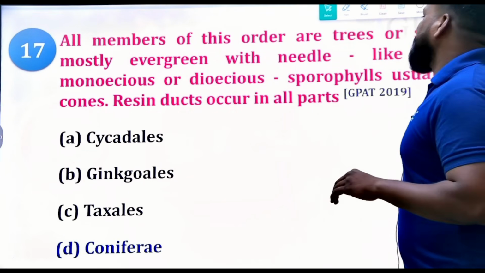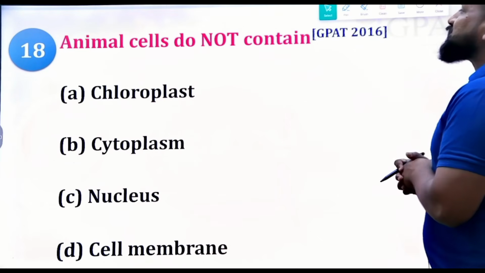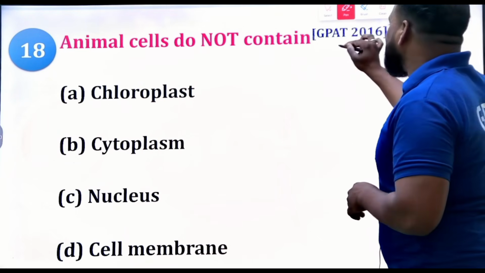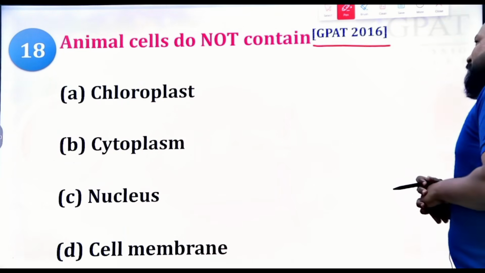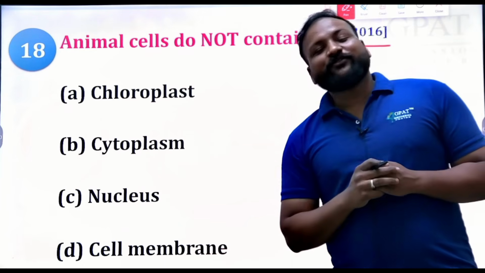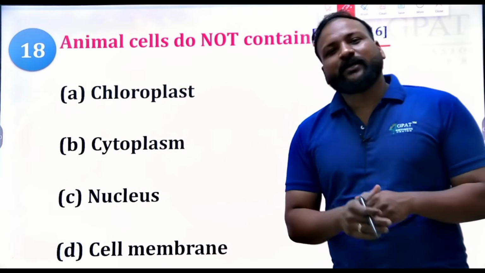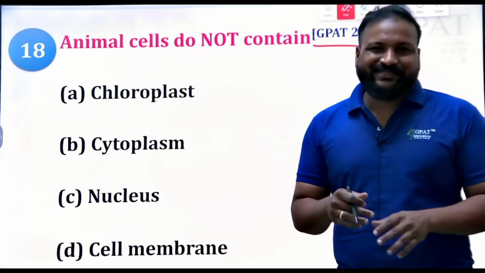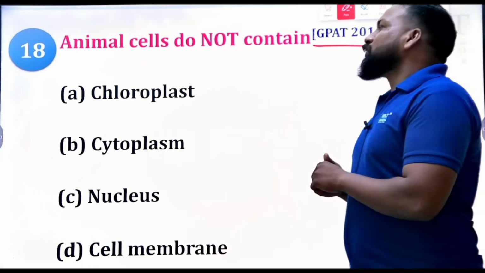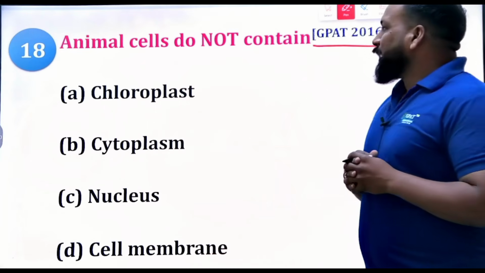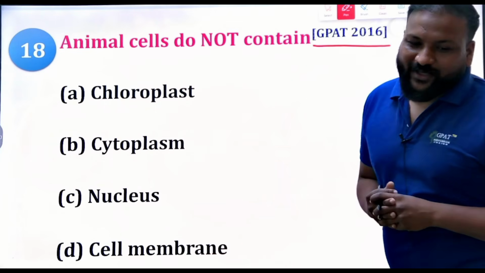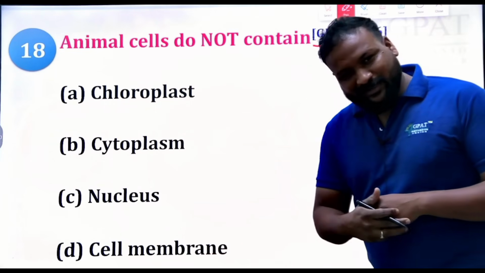Yes. Now the next question. Animal cells do not contain. This is a very easy question, I think. If you are preparing for GPAT, and not only for GPAT, if you have completed your +2 in BiPC, or your matriculation or SSC, you can easily answer this one. Animal cells do not contain which of the following? Do they contain chloroplast? No, not at all.